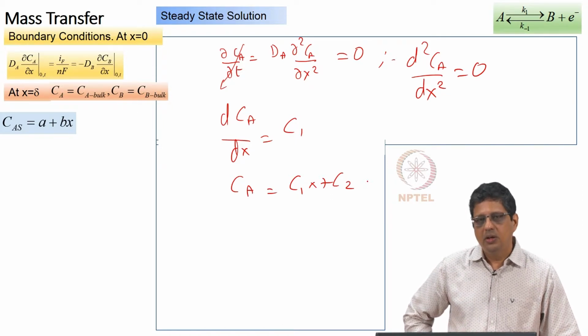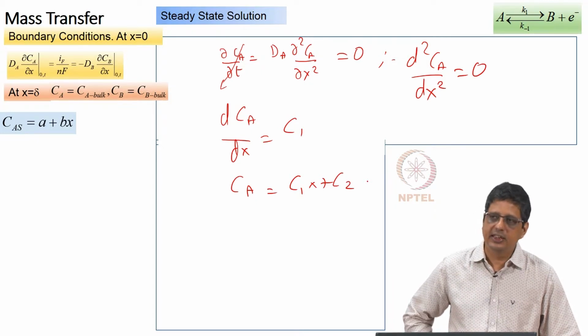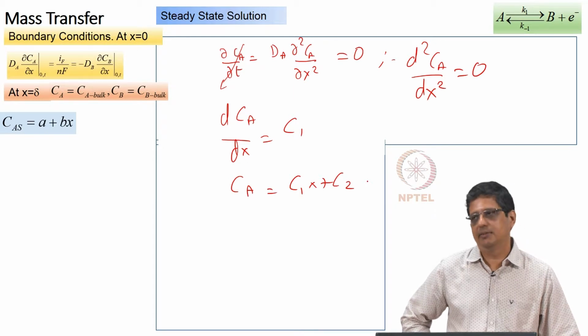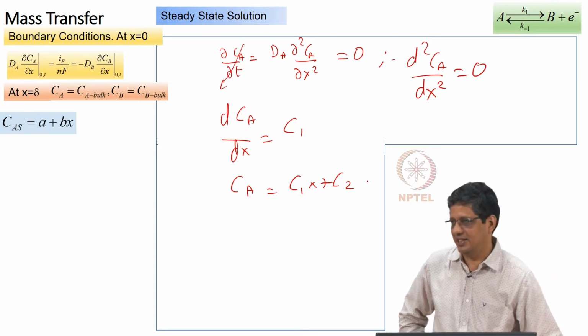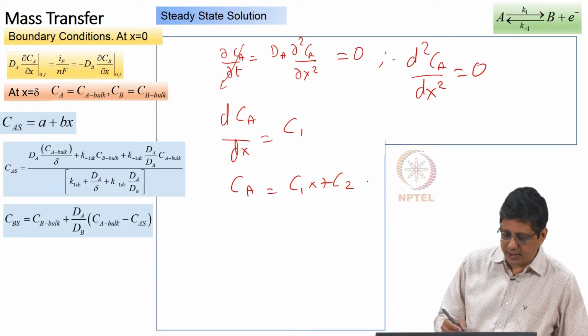Given DC potential, can you estimate the concentration of A and B on the surface using these two boundary conditions? It is fairly lengthy, but I would like you to try that.